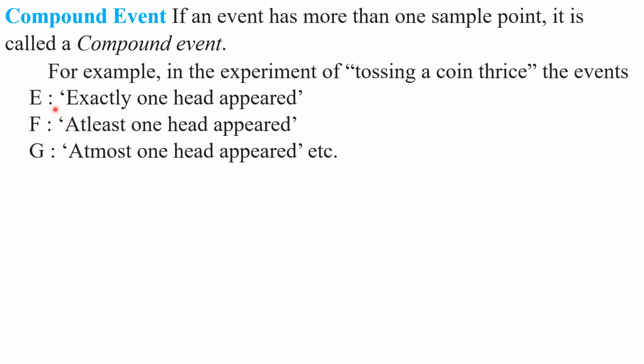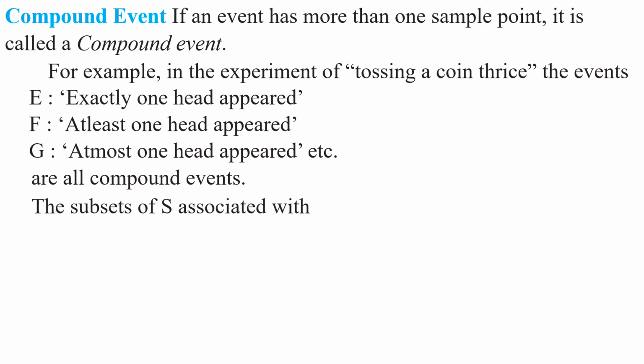Here we have defined three different events, E, F and G. E is defined as exactly one head appeared, F as at least one head appeared, G as at most one head appeared. Like this we have defined the events of this experiment of tossing a coin thrice. These are all said to be compound events.